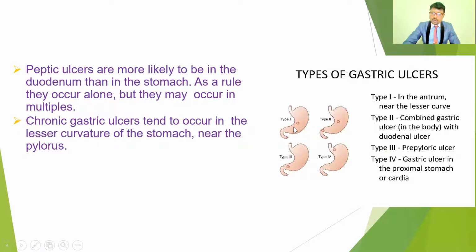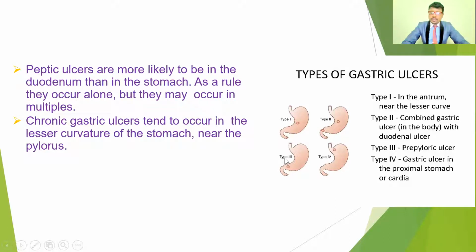Type 2 gastric ulcers are combined ulcers, where an ulcer in the lesser curvature, that is inside the stomach curvature, occurs together with a duodenal ulcer. So type 2 is combined gastric and duodenal ulcers.